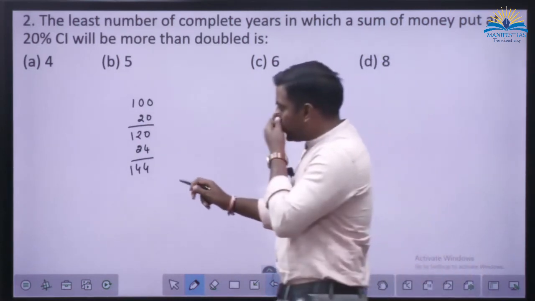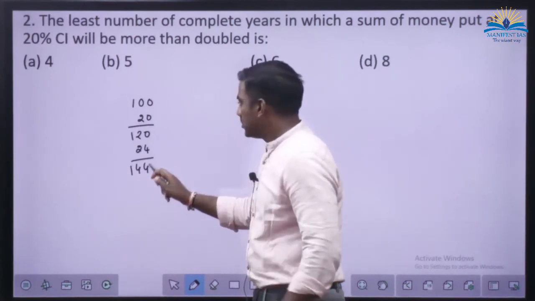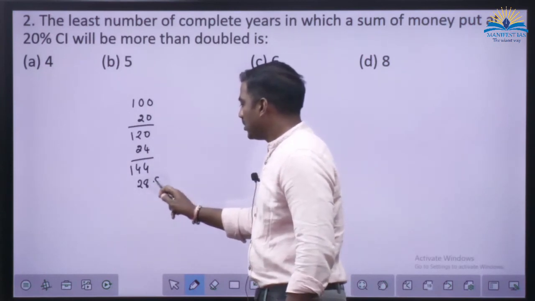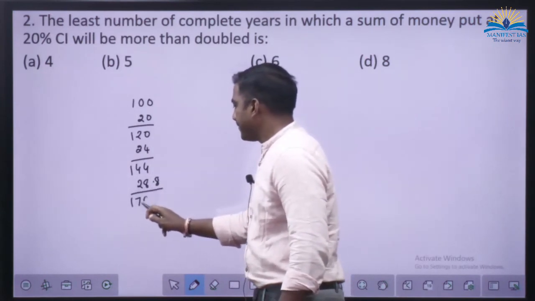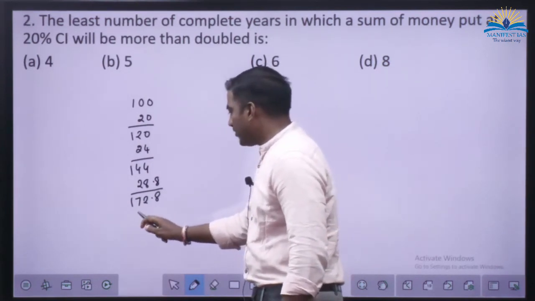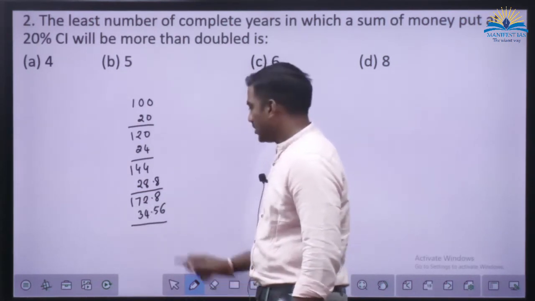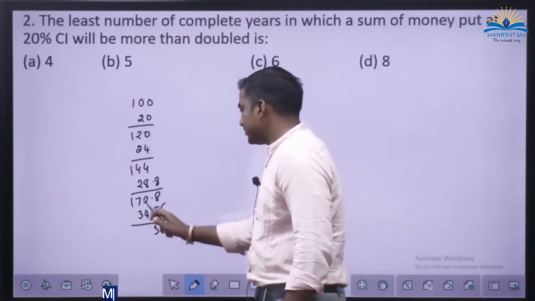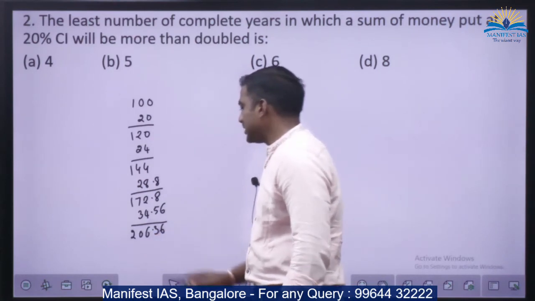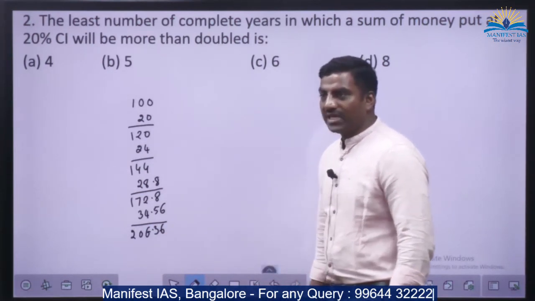That is the total. Okay, 24 into 20%. So that is what? 144 into 20%. 288. Correct? 20% of this again. 34.56. So this is 36 and here 206.36. It has crossed 200. Money has become more than doubled.